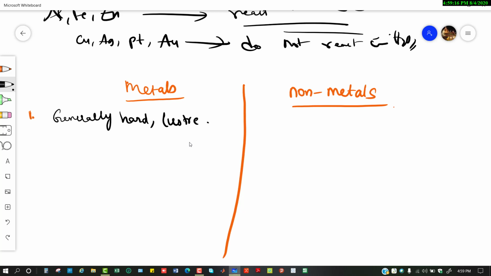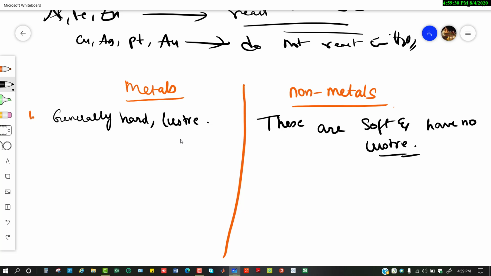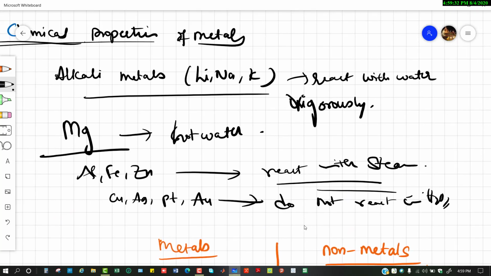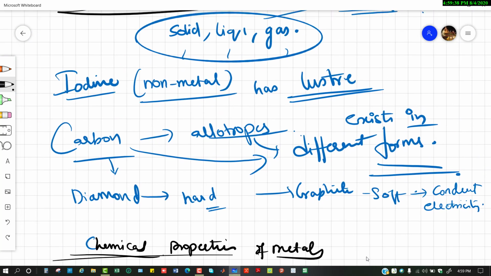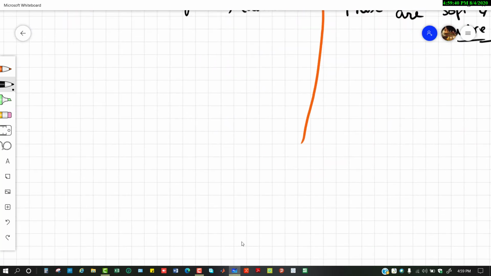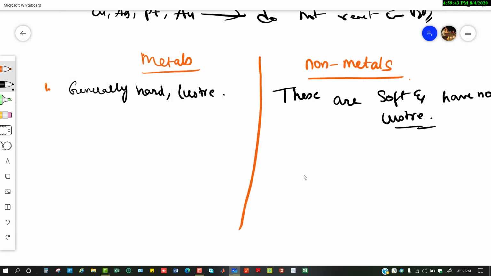But these are not all; some of the non-metals are soft and have no luster. But some non-metals, as I told you, have luster property, like iodine. And coming to the second point, metals are malleable and ductile, whereas non-metals are not.